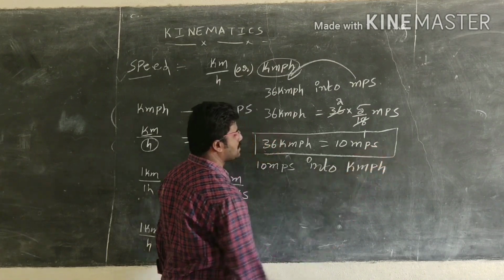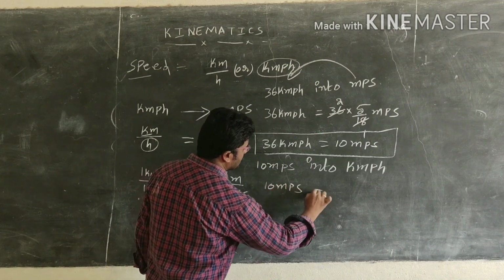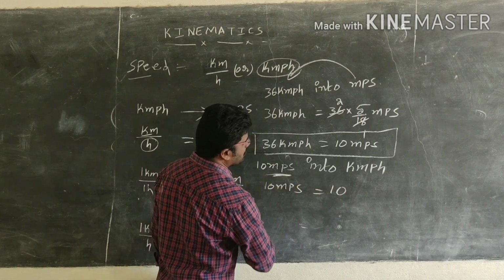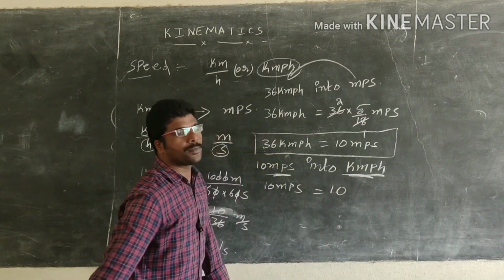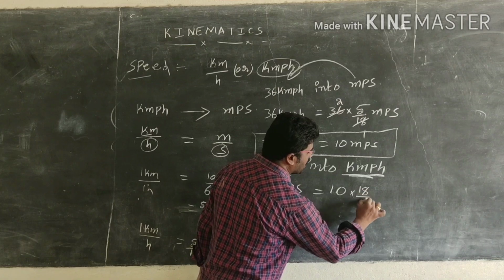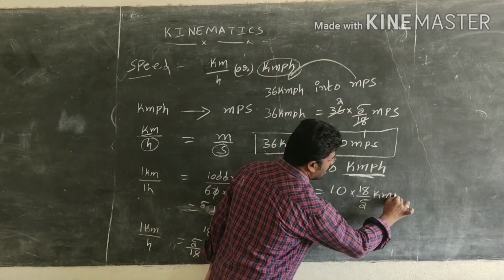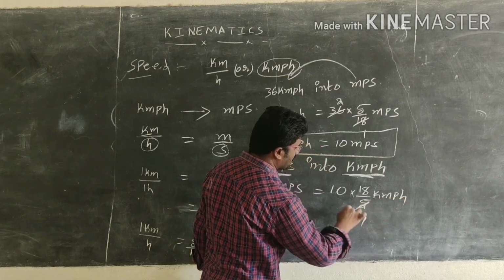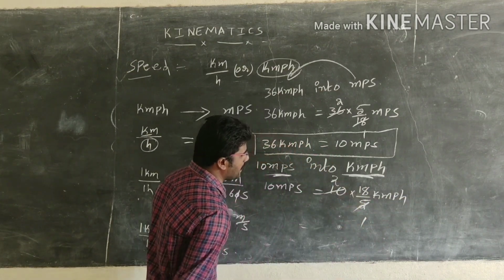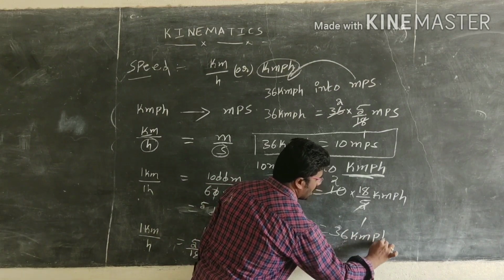We write the value as it is, 10. We want to change meter per second into kilometer per hour, so 10 into 18 by 5, as we already said. Then it is converted into kilometer per hour. 5 ones are 5, 5 twos are 10, 2 into 18 is 36. So 36 kilometer per hour.